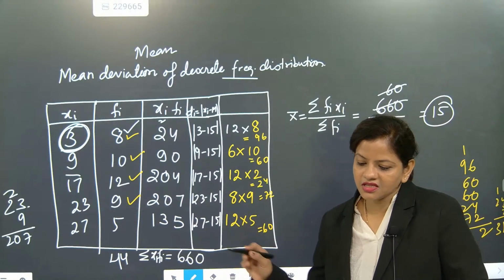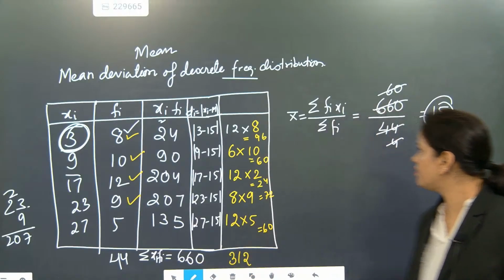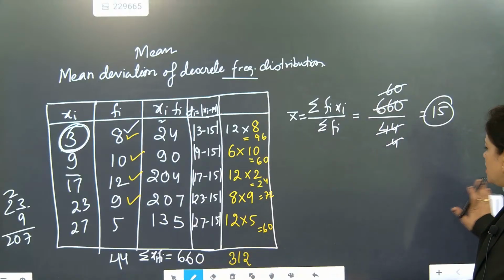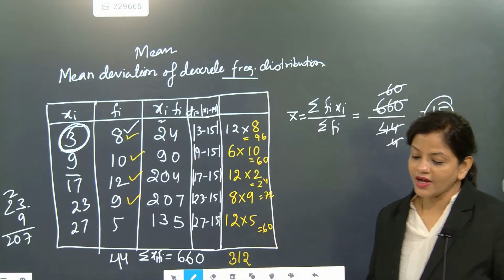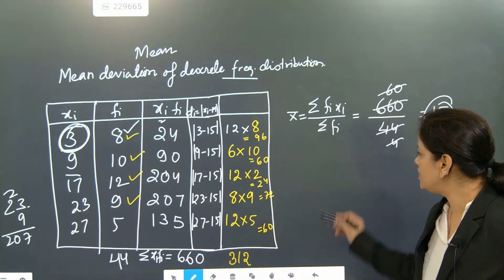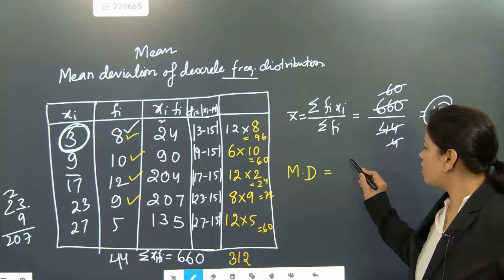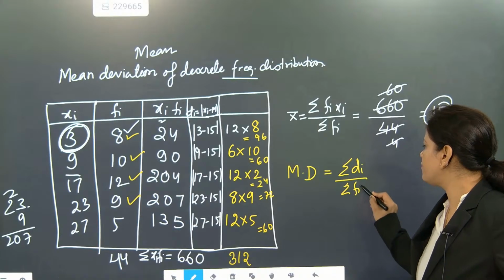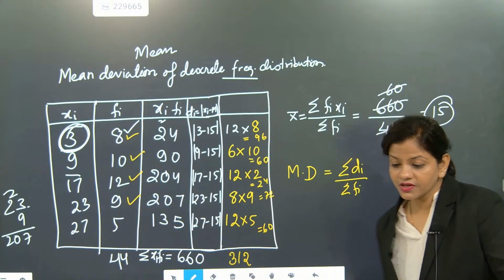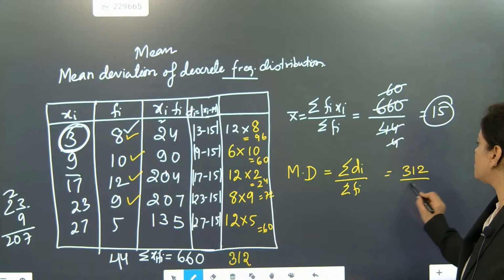It is coming as 312. Once you get 312, beta, calculate one time, check. So after getting 312, we have to find the deviation. So mean deviation, MD, will come how? Like how much deviation? Summation of deviation by summation of frequency. So here it is 312 by 44.